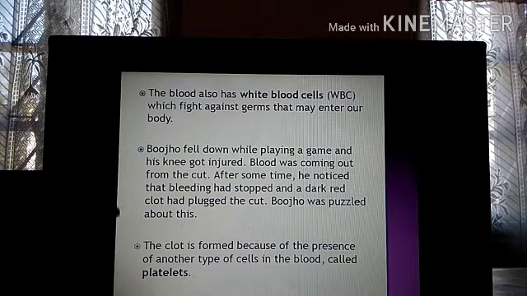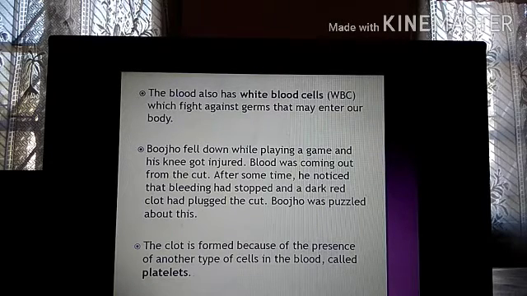The clot is formed because of the presence of another type of cells in the blood called platelets. Very, very important. The third type of cell, it is called the platelets. What is the function of platelets? They protect your body and they help in the formation of blood clot. So if there are no platelets in blood, will your blood clot? No. That is a very, very dangerous thing.